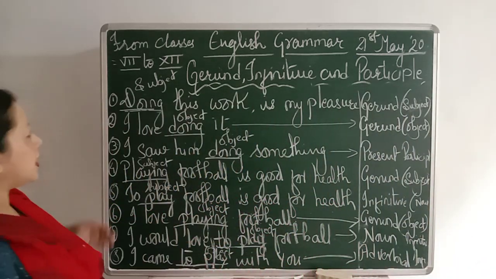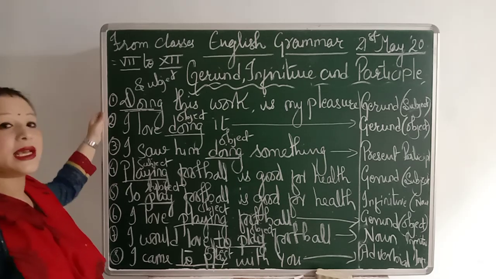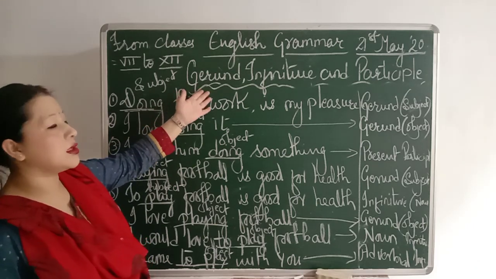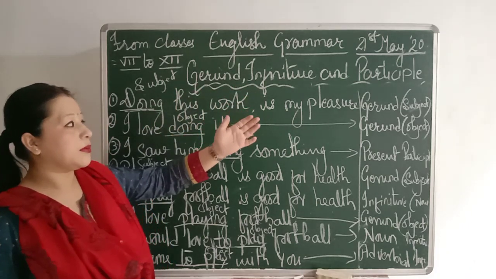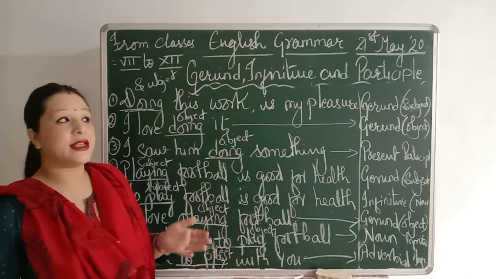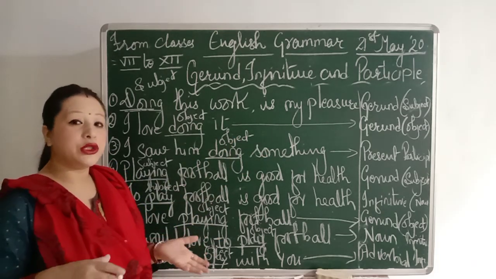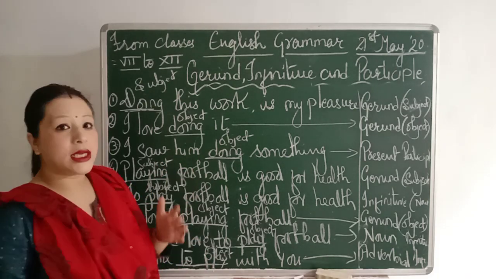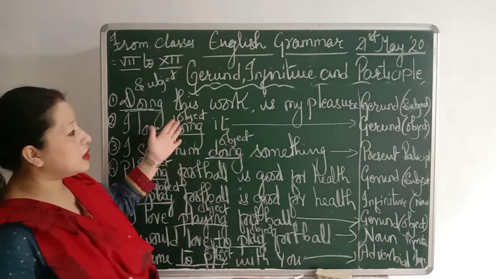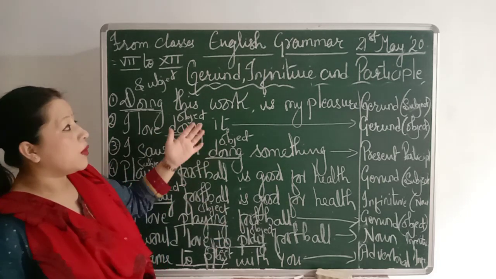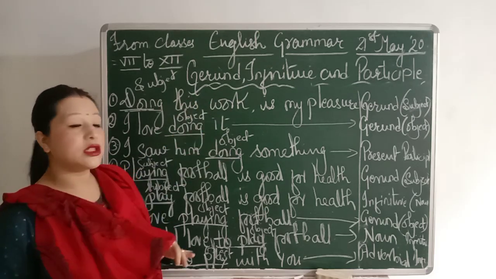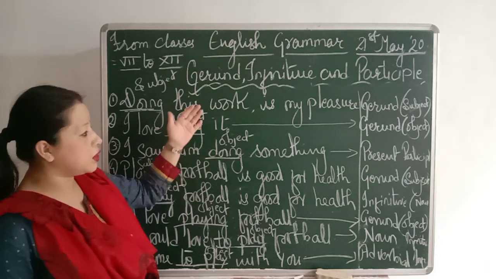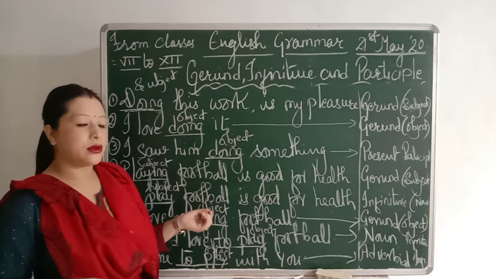Okay, so see, these are the different examples based on which group it falls into, whether that's a gerund, an infinitive, or a participle. This is how you change a sentence when a subject is in a verb. How do you change that into a noun? When an object is there, how will you change it into a verb? So these are the different types of sentences based on gerund, infinitive, and participle. Students, don't forget, this is a very important topic. So if you go through these videos, please try to make notes of it. You need to copy all these things and practice with the examples, as many as you can.